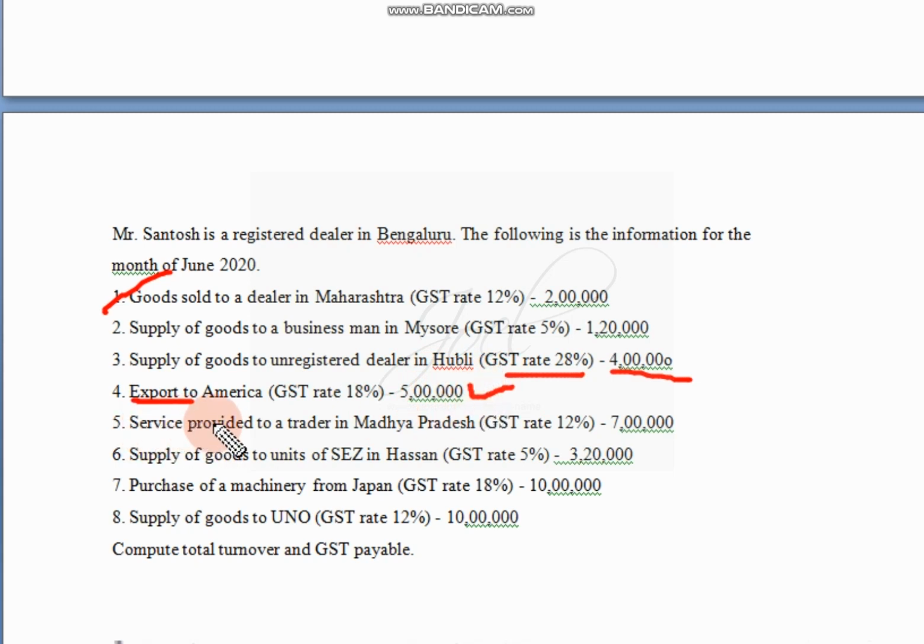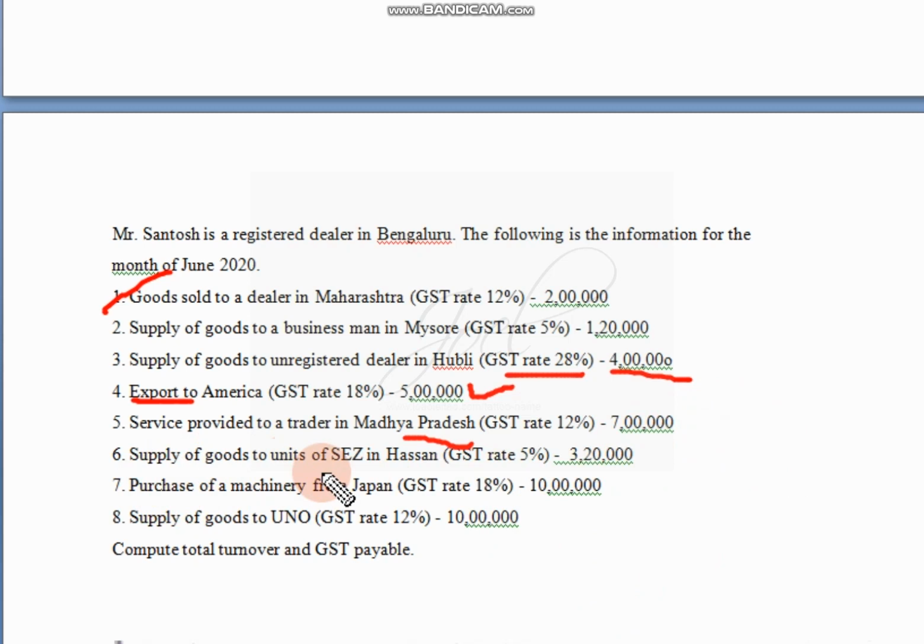Next, service provided to a trader in MP, Madhya Pradesh. Madhya Pradesh is a different state. So in that case, IGST is applicable. 7 lakh into 12%, whatever amount we get, we will write it under the IGST column. If it was SGST, amount into percentage, then we equally proportion it under two columns.